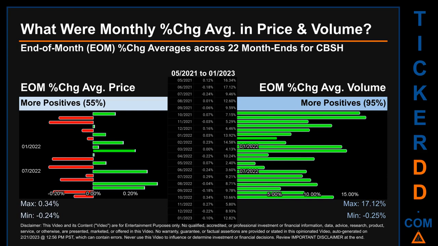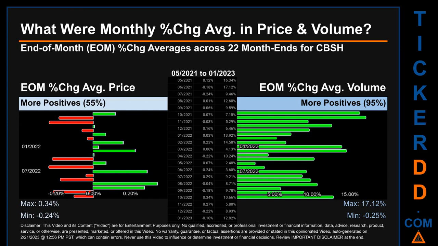What were end-of-month percentage change averages in price and volume for CBSH? The monthly average of percentage change in price and in volume were calculated for each of the 22 month ends. That calculation took daily percentage changes and averaged them for each given month. If a month end came out negative, then it means that the month summarily saw a negative change.